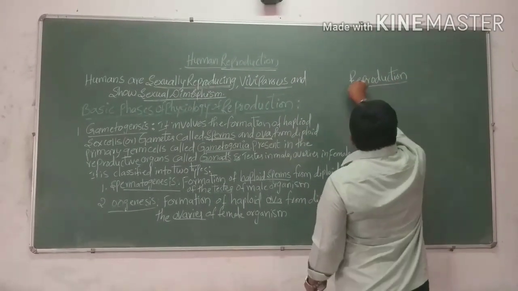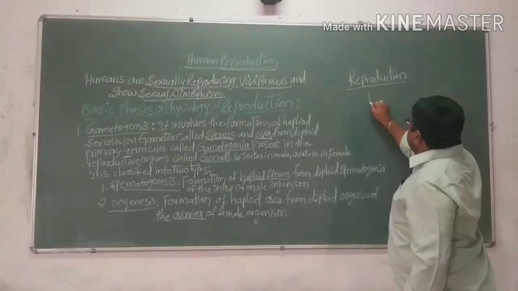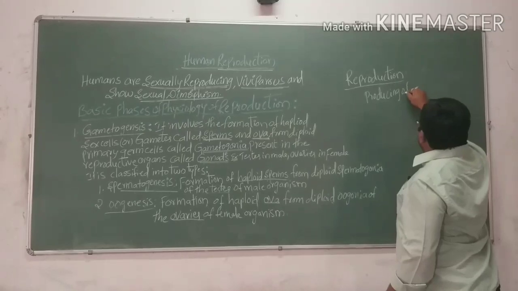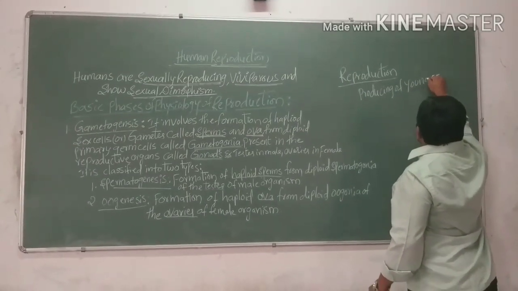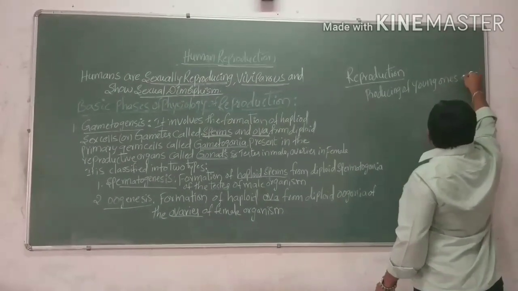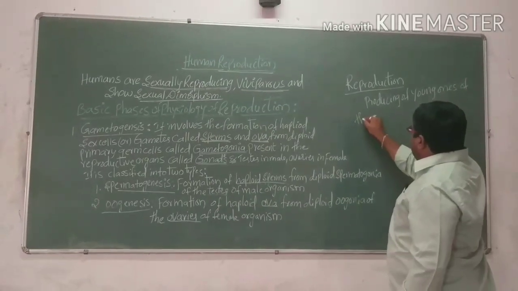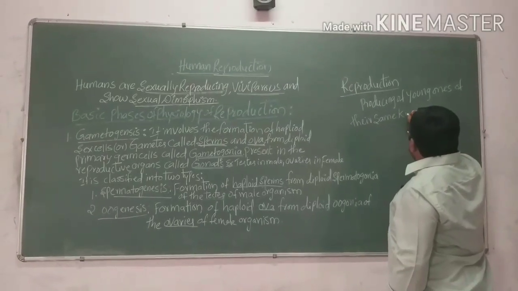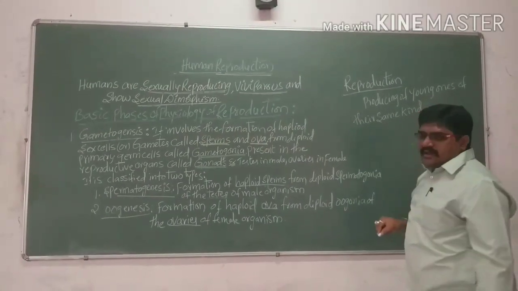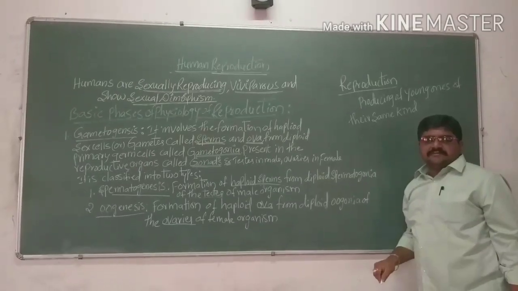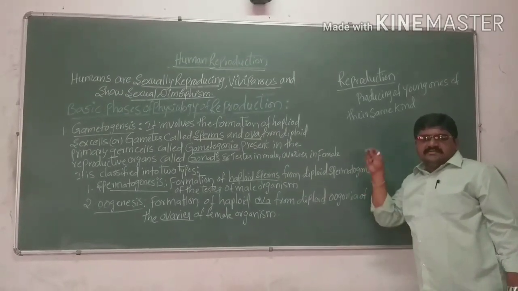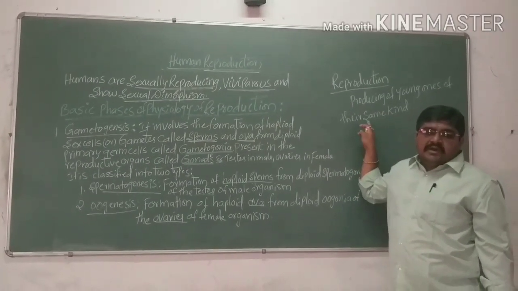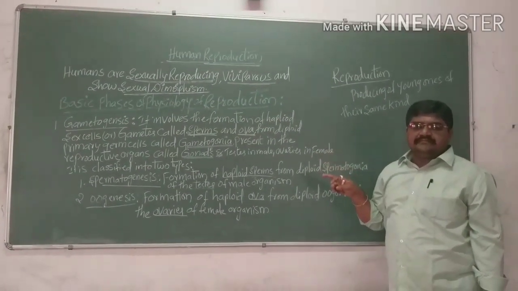The producing of animals of their same kind is called reproduction. That means the same type of species are producing.